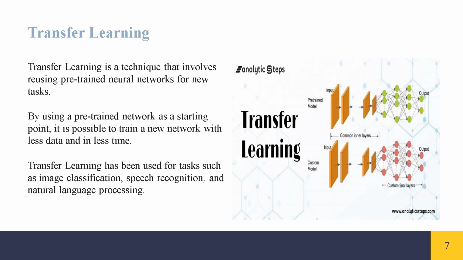Transfer learning is a technique that involves reusing pre-trained neural networks for new tasks. By using a pre-trained network as a starting point, it is possible to train a new network with less data and in less time. Transfer learning has been used for tasks such as image classification, speech recognition, and natural language processing.